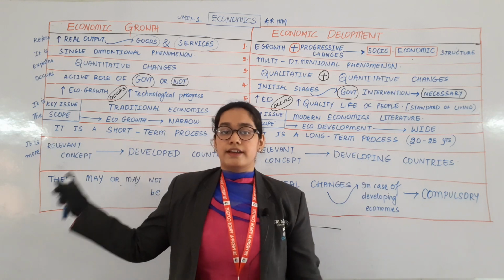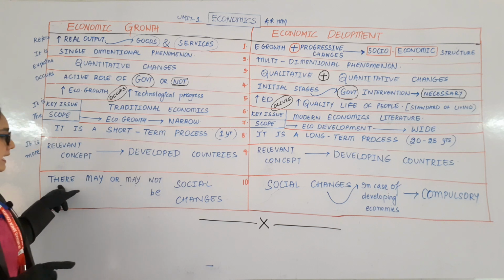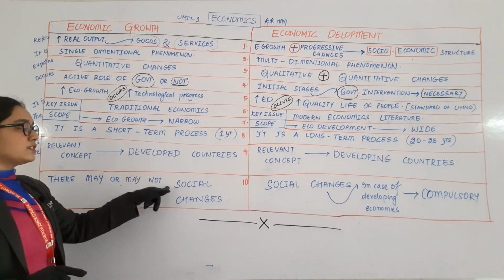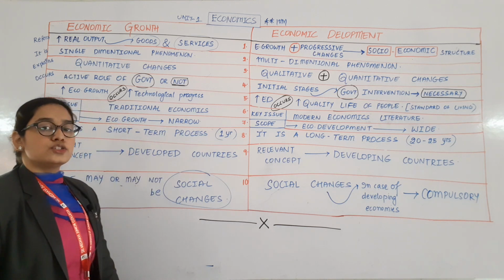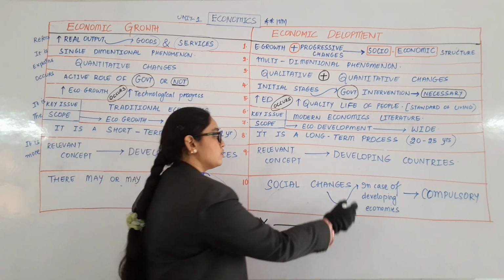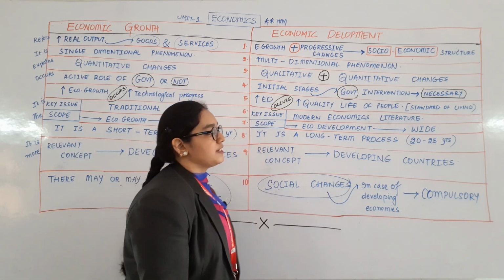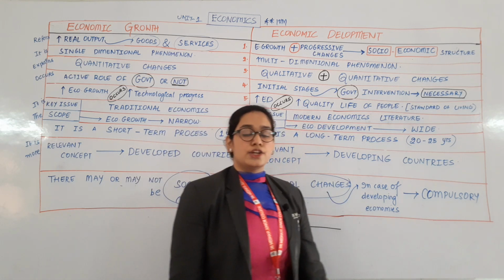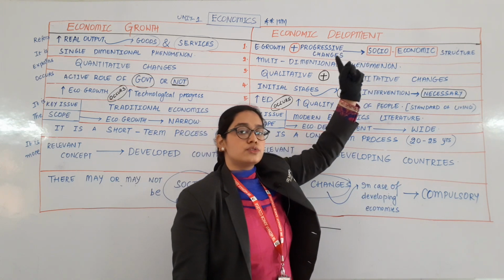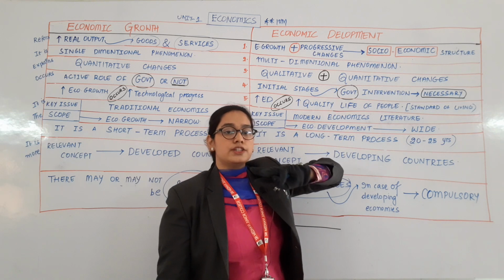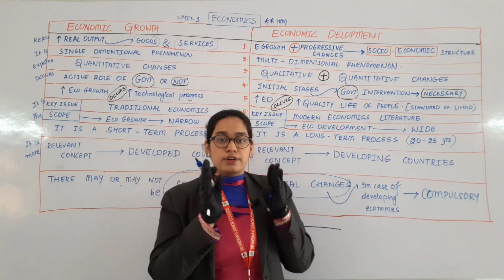Alright. Developed, developing. Last point. There may or may not be social changes. But social changes in the case of developing countries are compulsory. Social changes, as I have just told you, the meaning of socio is related to health, education, employment and all the facilities which are necessary for a country.